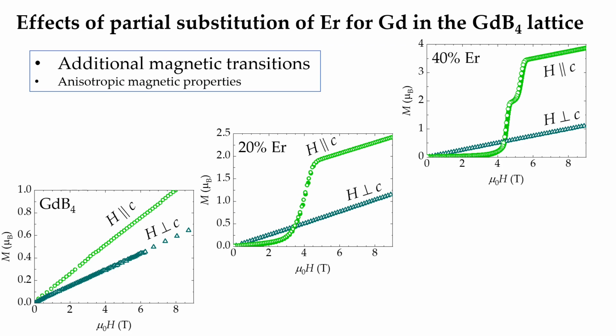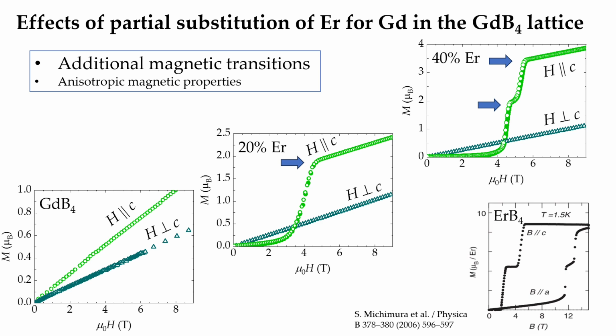It is noteworthy that with just 20% of erbium in the compound, we observed a transition to the paramagnetic state induced by the field. Furthermore, for the sample with 40% erbium, an additional metamagnetic transition is also observed. In other words, with only 40% erbium substitution, the plateau phase is established as in pristine erbium tetraboride but occurring at higher magnetic fields within a narrower range.